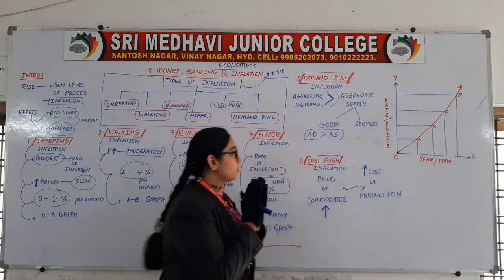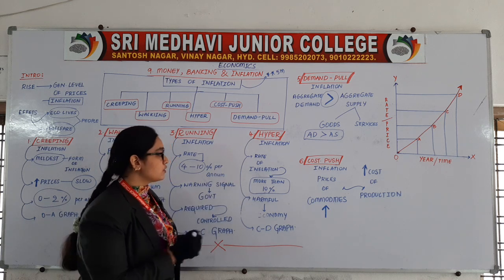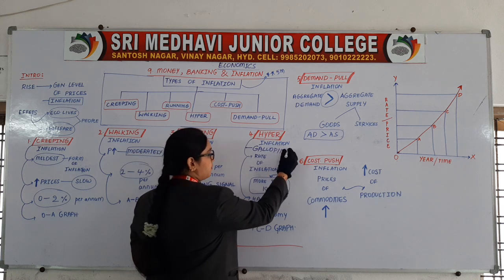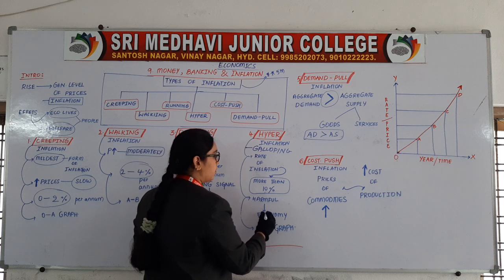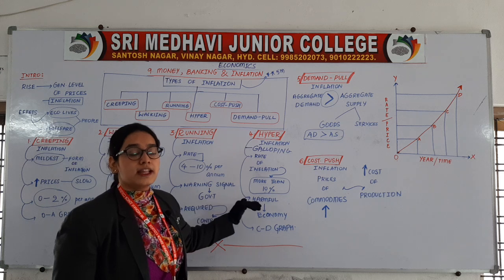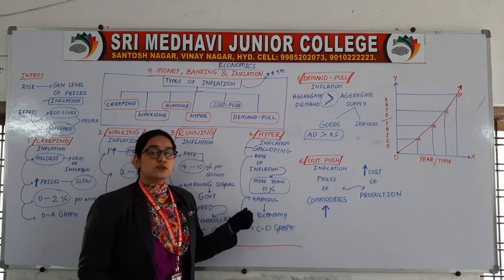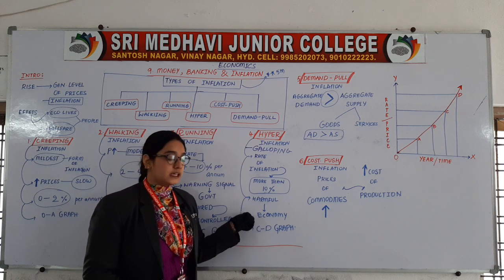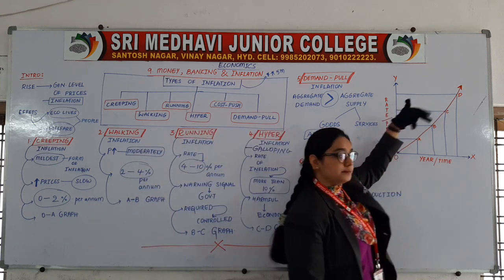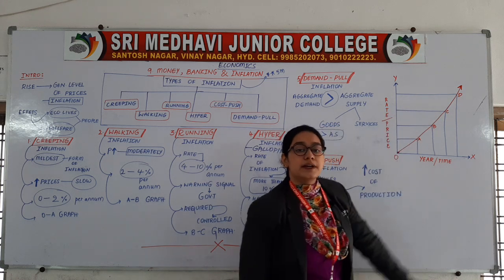Now let us come to the fourth step, that is hyperinflation. Hyperinflation is also called as galloping inflation. Now, the rate of this inflation is more than 10% and it is very harmful for the economy. So, you can observe this from C to D on the graph. This is C to D. Creeping, walking, running, and this is hyperinflation.